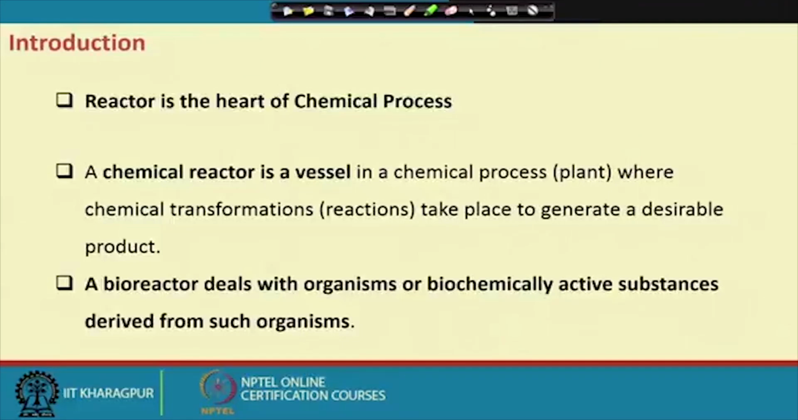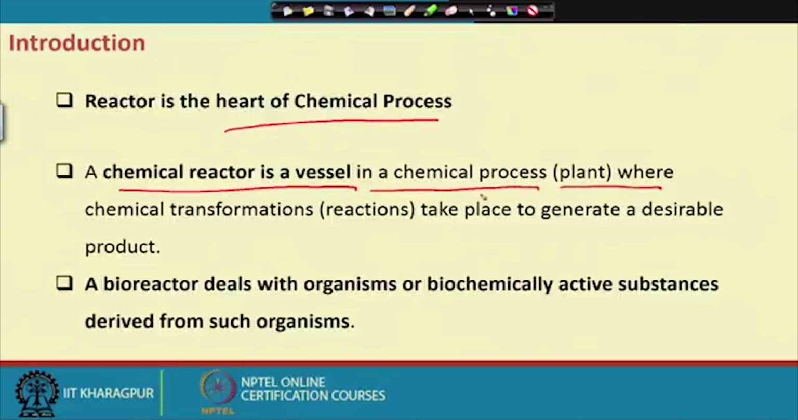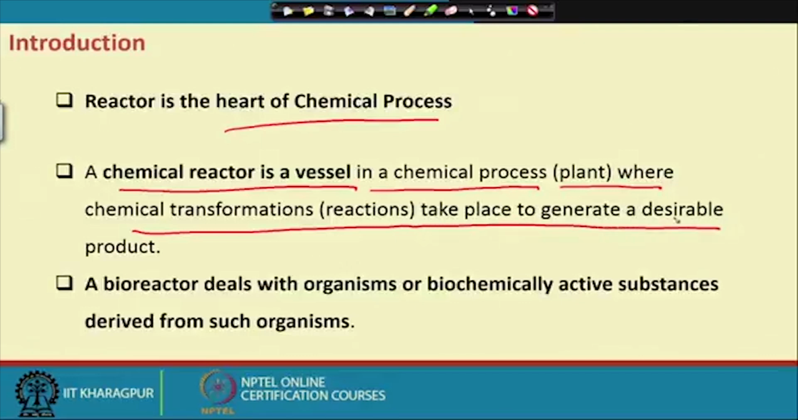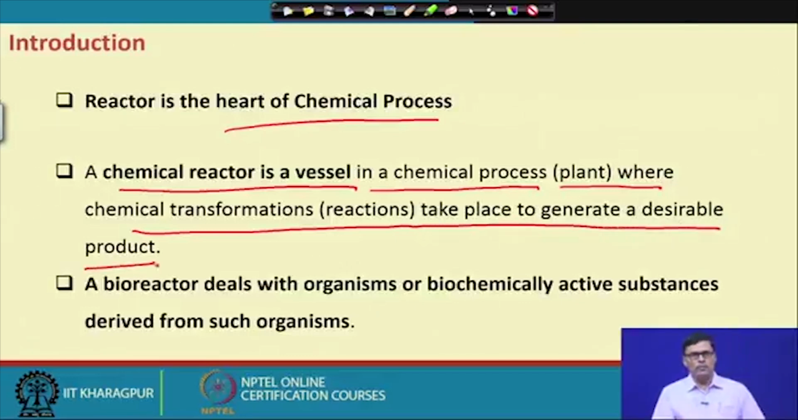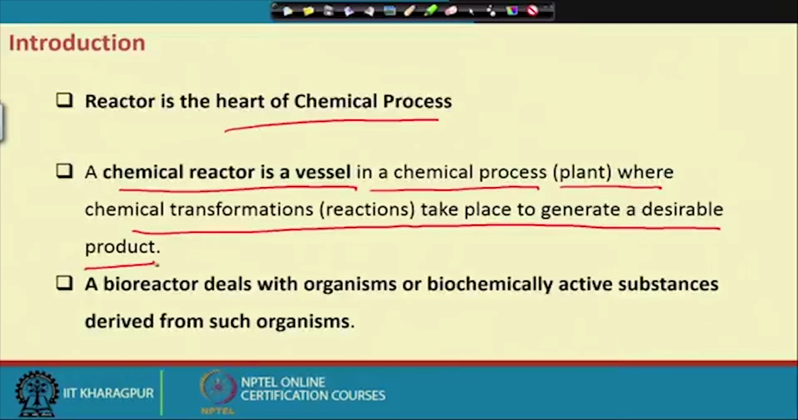If you look here, the reactor is the heart of chemical processes, because here is where the reaction takes place, am I right? A chemical reactor is a vessel in a chemical process or plant where the chemical transformation or reaction takes place to generate the desired product. So it is very simple: the vessel in which the reaction takes place is called a chemical reactor.